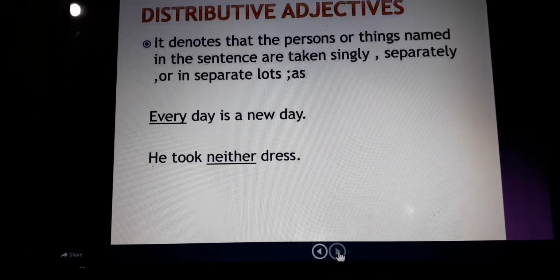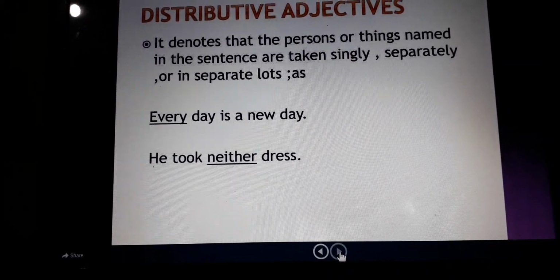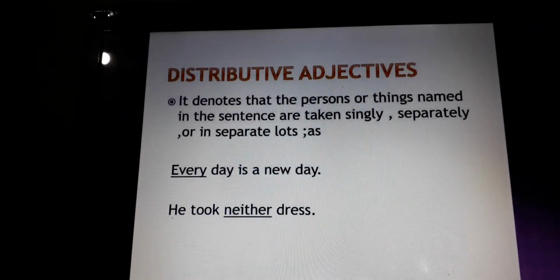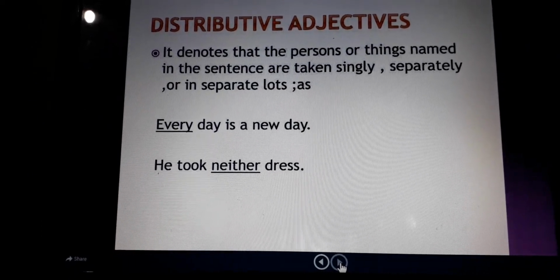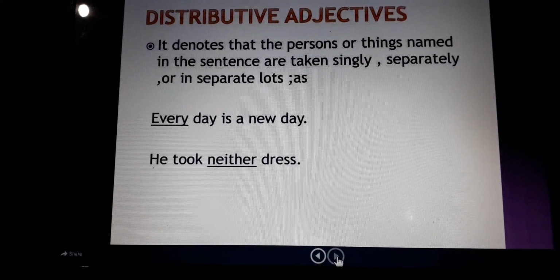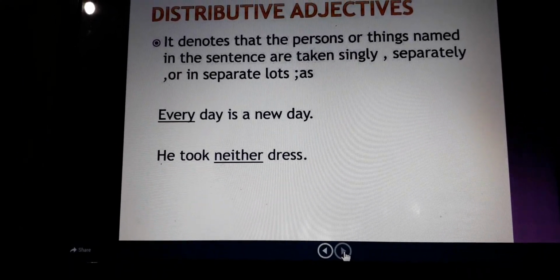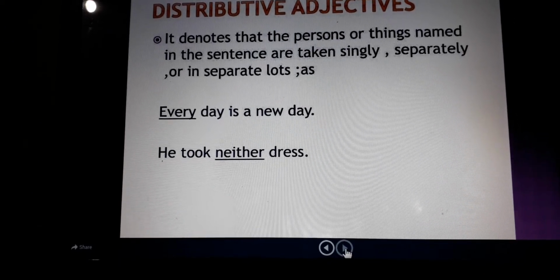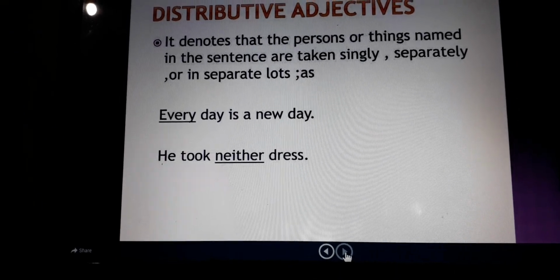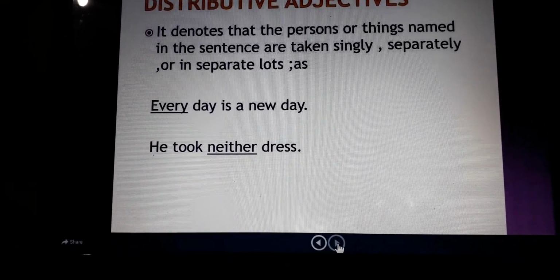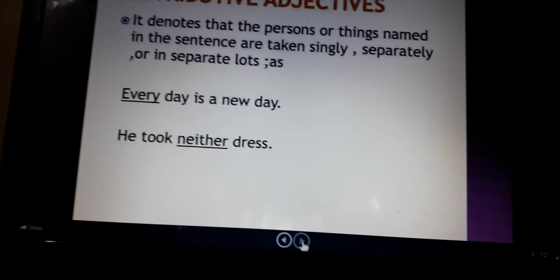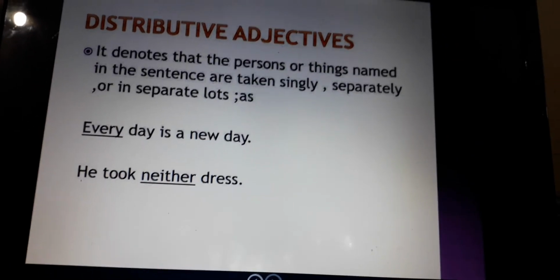Every day is a new day. Here, every is a distributive adjective. It is describing each day, and the word used is every. Every is denoting each day, particularly separately. He took neither dress. Neither is also a distributive adjective. I hope distributive adjective is clear to you.